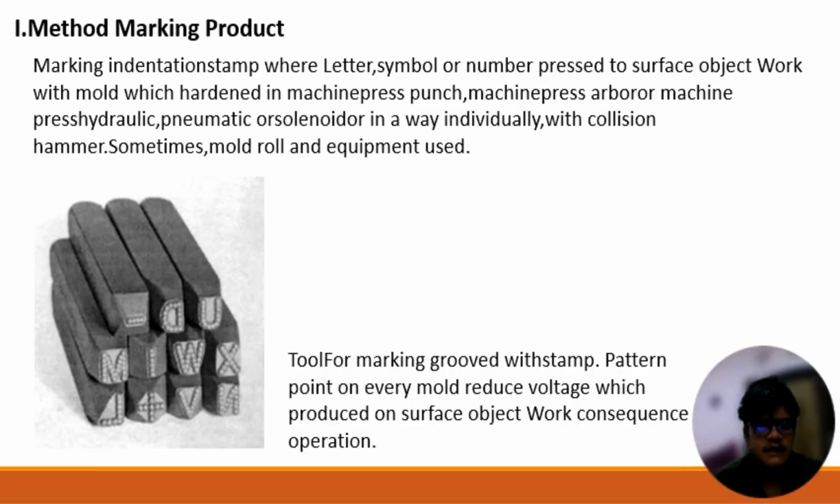Okay, next, these are methods of making a product mark. For indentation stamping, a symbol or number is pressed into the surface of the workpiece with a hardened die. The press machines are hardware, pneumatic or mechanical, operated individually with a hammer, sometimes small rolls and equipment are used. This is a picture example of a tool for making marks with a stamp.